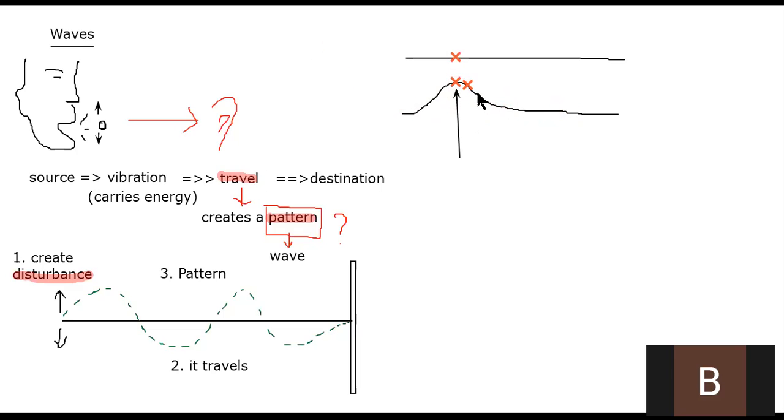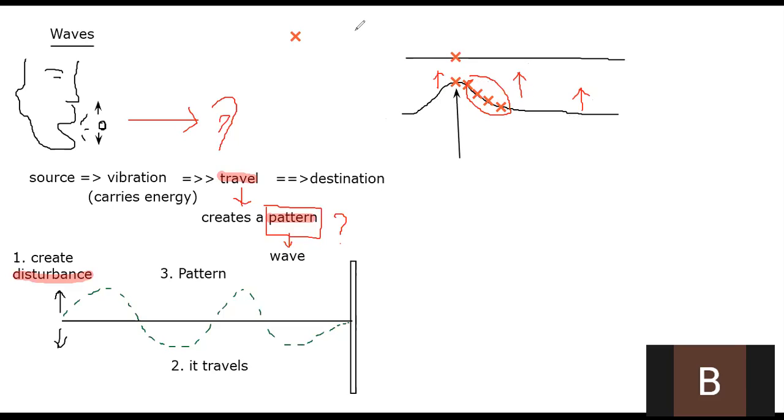Okay, so if I put the third, fourth, fifth particles, if you look here, all of them will rise. You push the middle region, it rises, but the neighboring particles will also rise. So it's kind of like this whole thing will slowly, all the way until here, the particles will also rise. So this is how the disturbance is transferred from one point to another point. Now, okay, so this is the vibration.